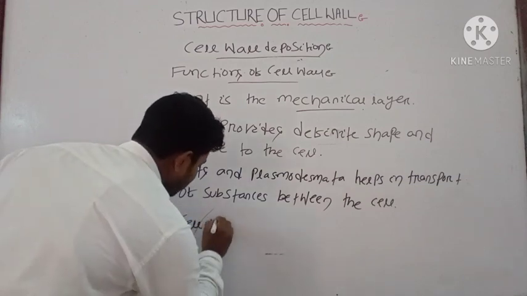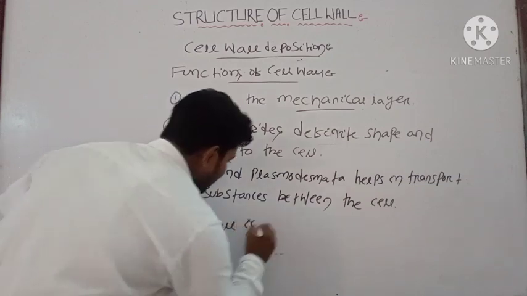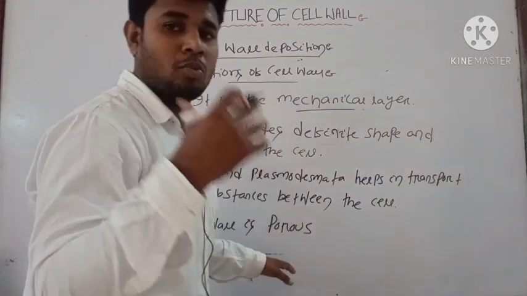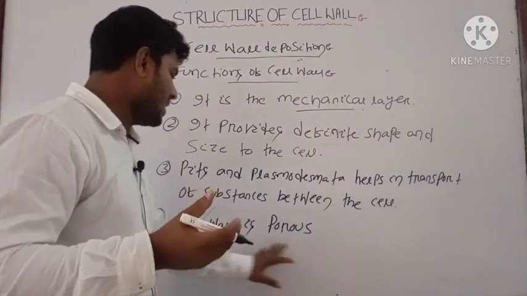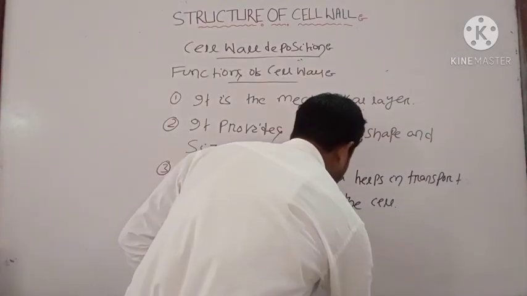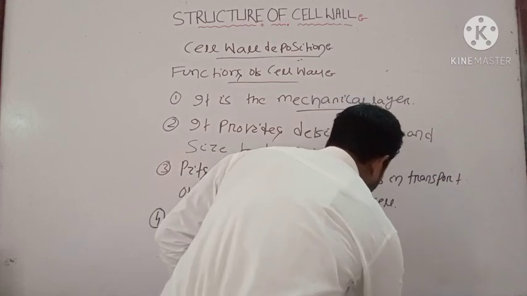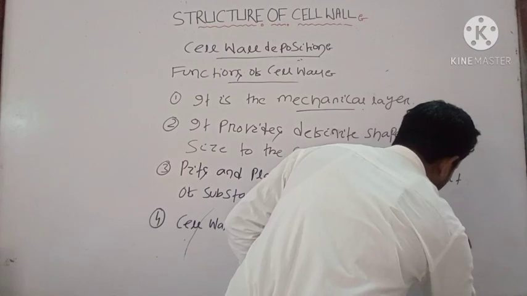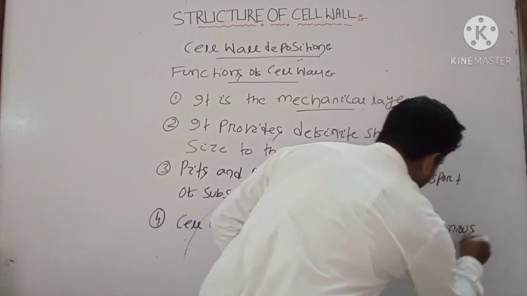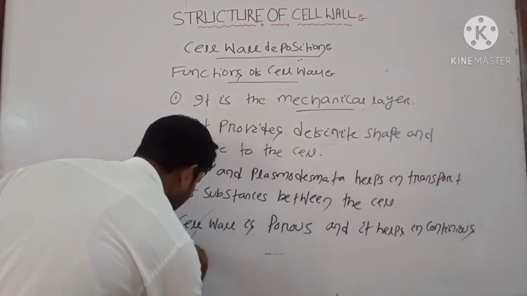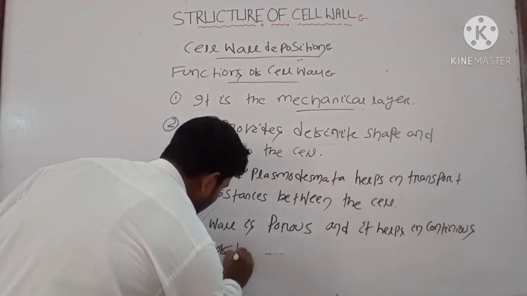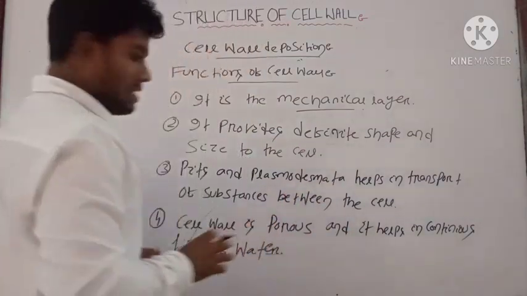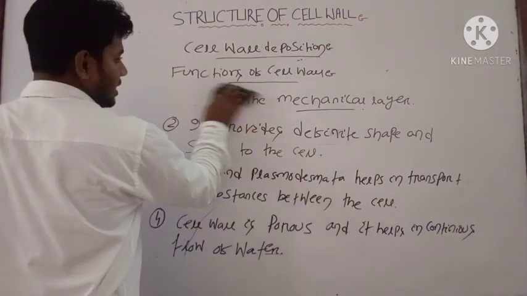The next one is the cell wall is porous. Why is it porous? Because of the presence of a large number of pits and plasmodesmata. That's why it is porous, and it helps in continuous flow of water between cells.